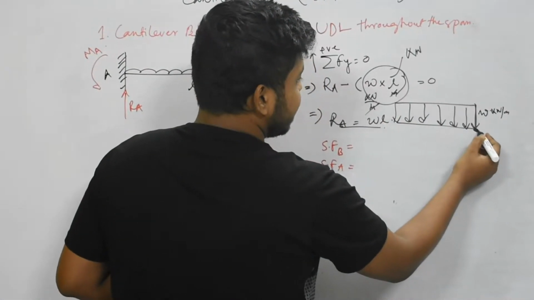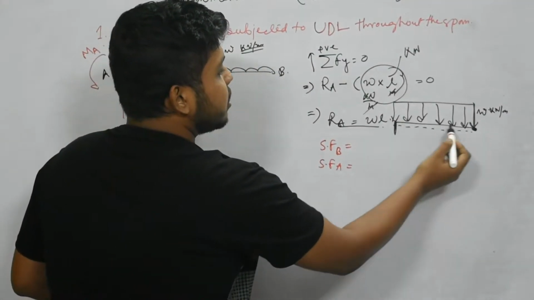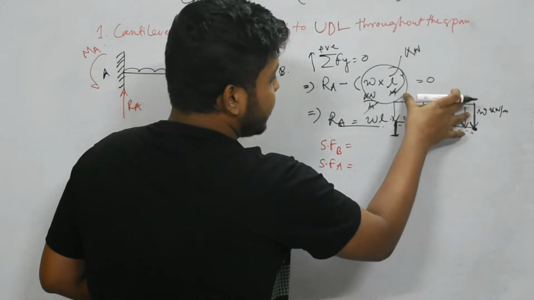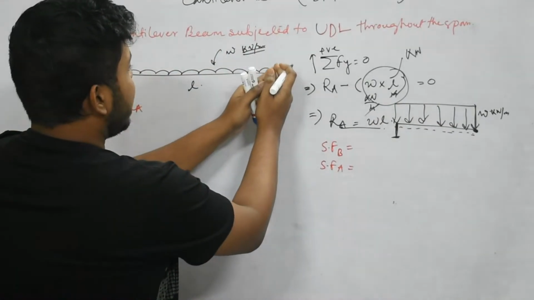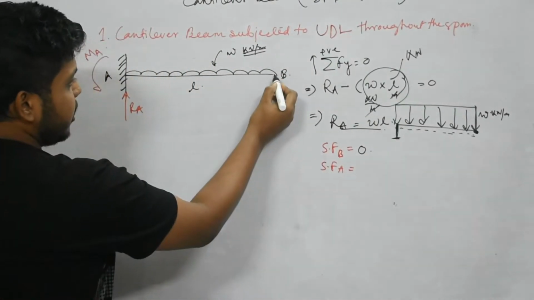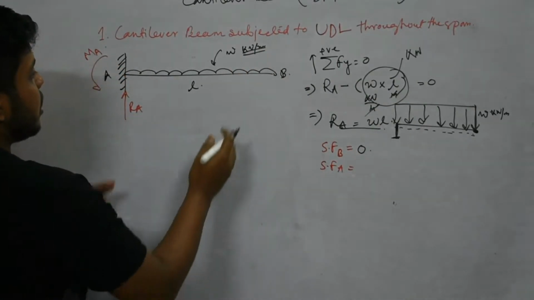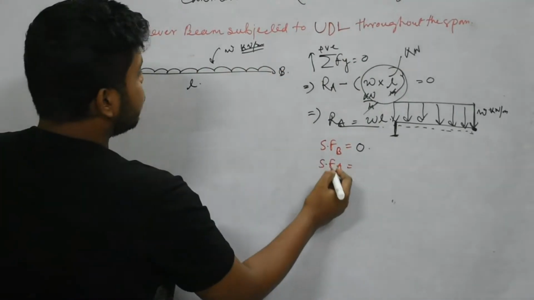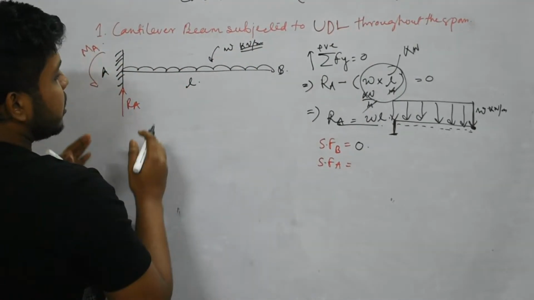This point doesn't consist any of that load. If we go through this span, and after going through this span we get here, and we consider this point, we'll have our total loading system. So at a particular point, if there is no effect of any load, we can have a zero shear force. So here there will not be any shear force, I mean any internal resisting force. If we move forward from B to A, we will see this whole loading system is applied in the B.